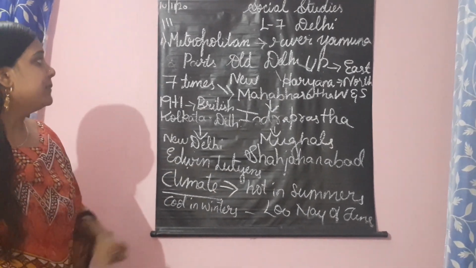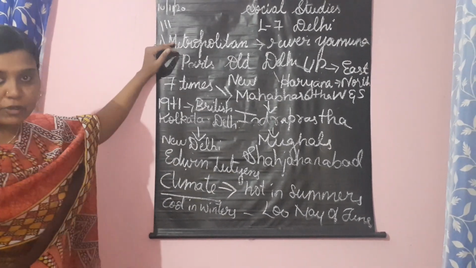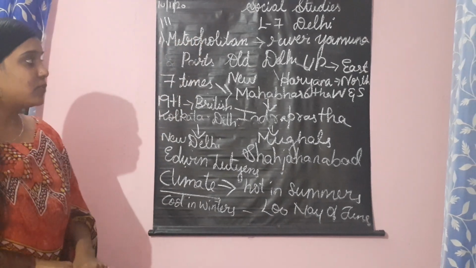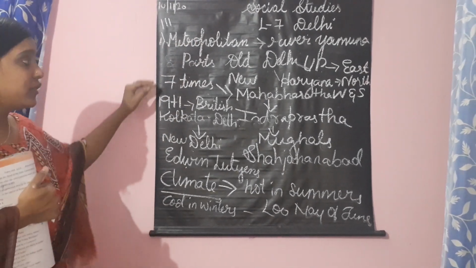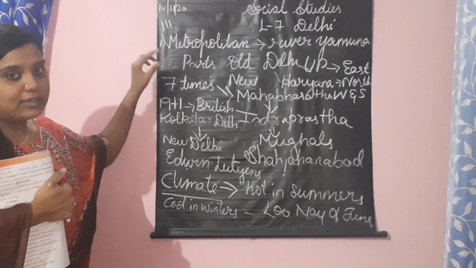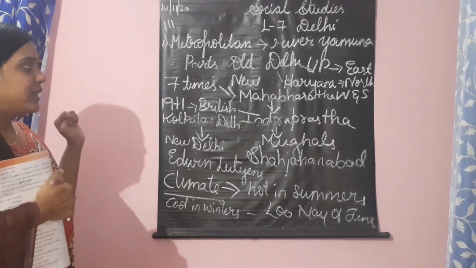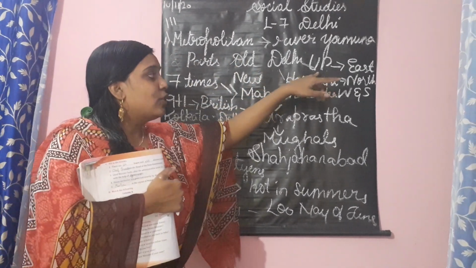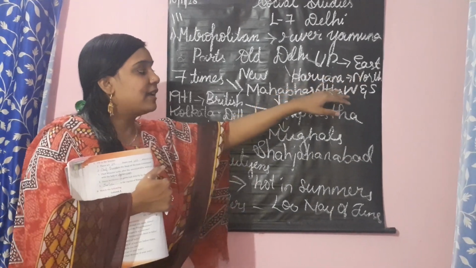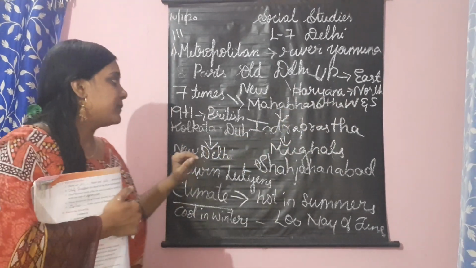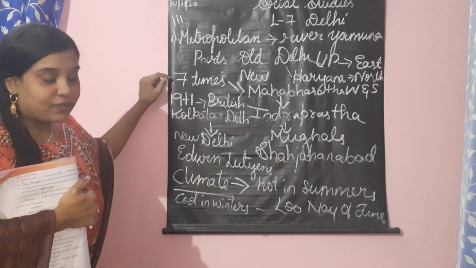I repeat everything here. Delhi is the capital of our country. It is a metropolitan city situated on the banks of river Yamuna. It has two parts, Old Delhi and New Delhi. Delhi is surrounded by Uttar Pradesh in the east and Haryana from north, south and west. Delhi was rebuilt 7 times.